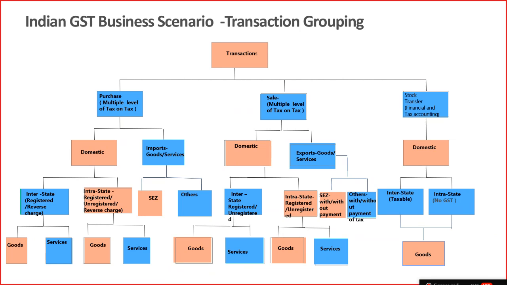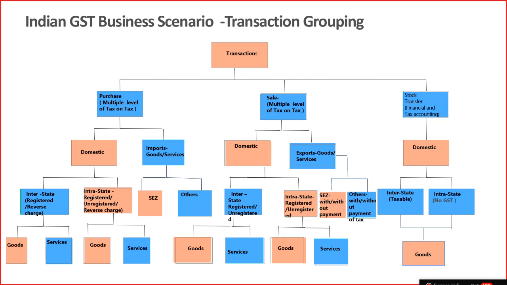We are not covering the international stock transfer scenario here, but basically these are the three types of transactions on which the GST works. Because GSTR1 is for sales transactions, and GSTR2 is for purchase transactions.